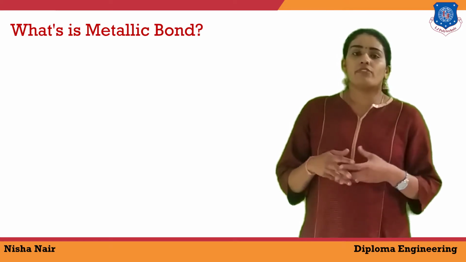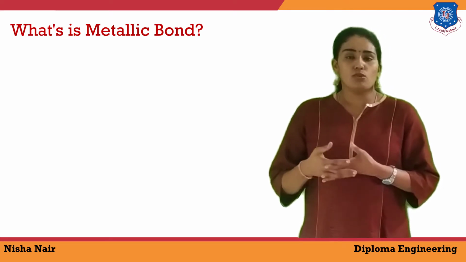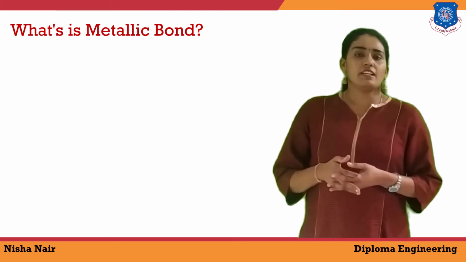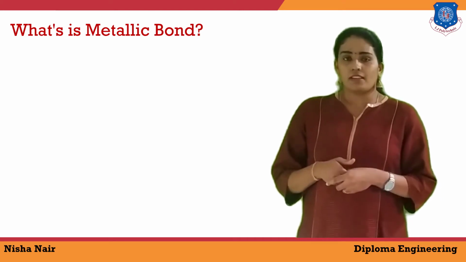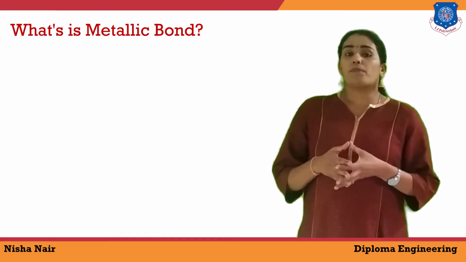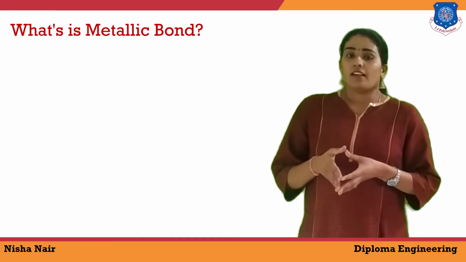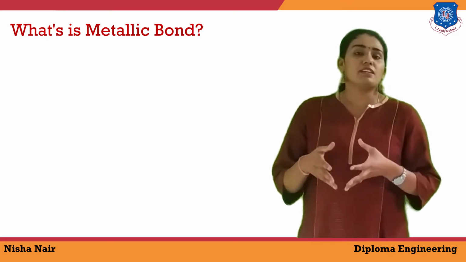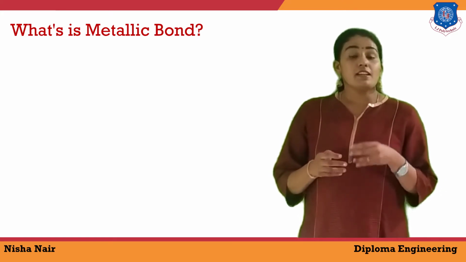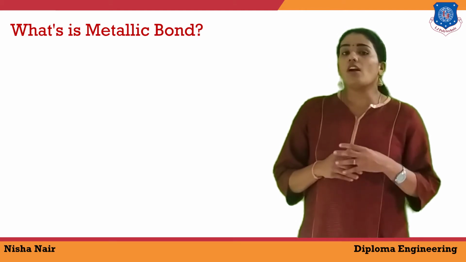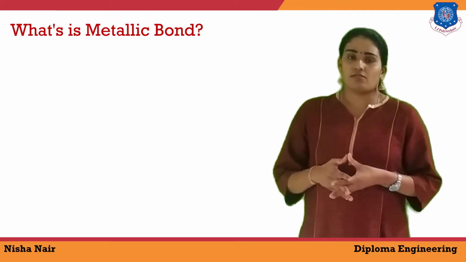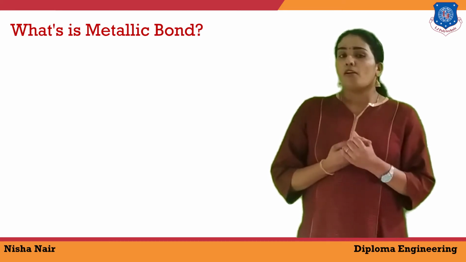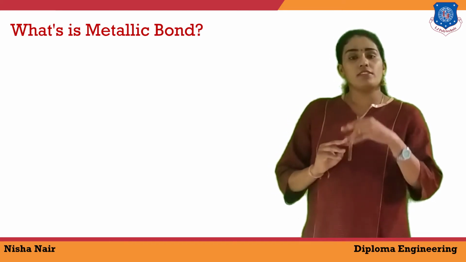We know there are different metals like iron, gold, silver, mercury, copper, nickel. These all are metals. And they have different properties, like electrical conductivity, thermal conductivity, ductility, metallic luster. It all comes from their structures, from the type of bond which is found in the metal. So, let me go to the topic.